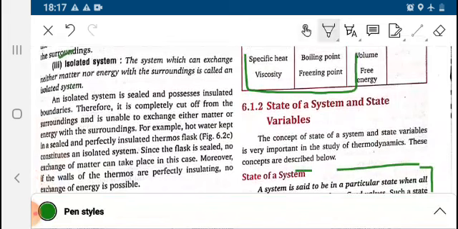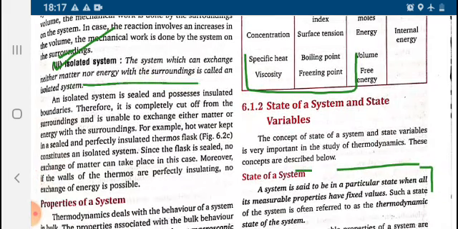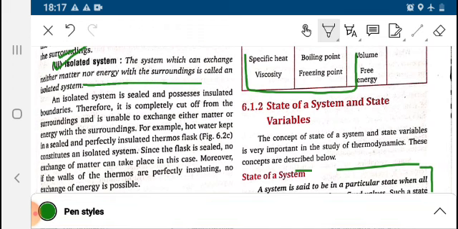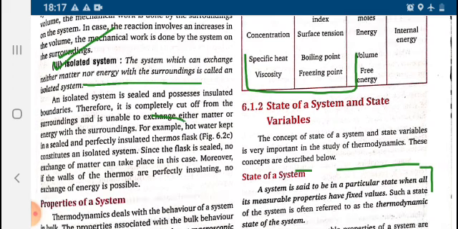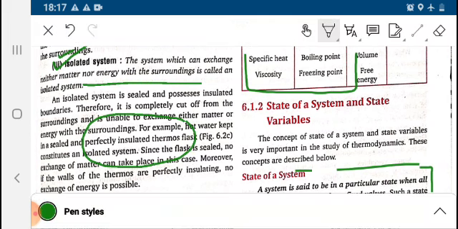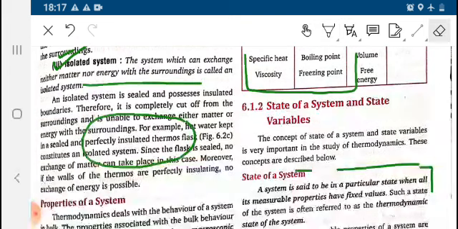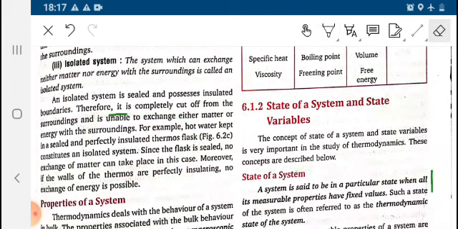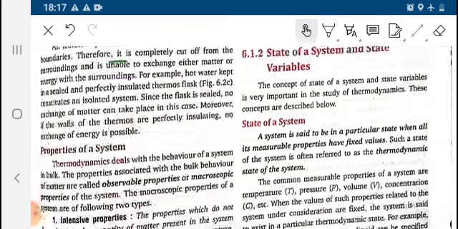Third is the isolated system. The system in which there is neither exchange of energy nor exchange of matter. The best example is a perfectly insulated thermos flask. In the thermos flask, when we keep any hot substance or cold substance, we find that the temperature is maintained for a longer period of time. So this is the concept of isolated system.